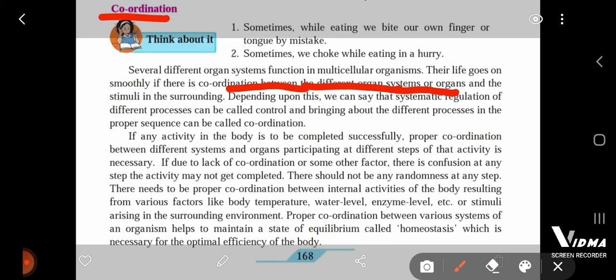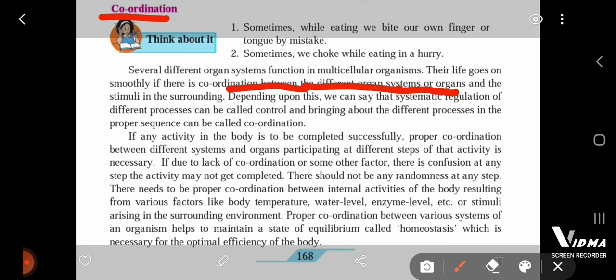Depending on this, we can say that systematic regulation of different processes can be called control, and bringing about the different processes in the proper sequence can be called coordination.